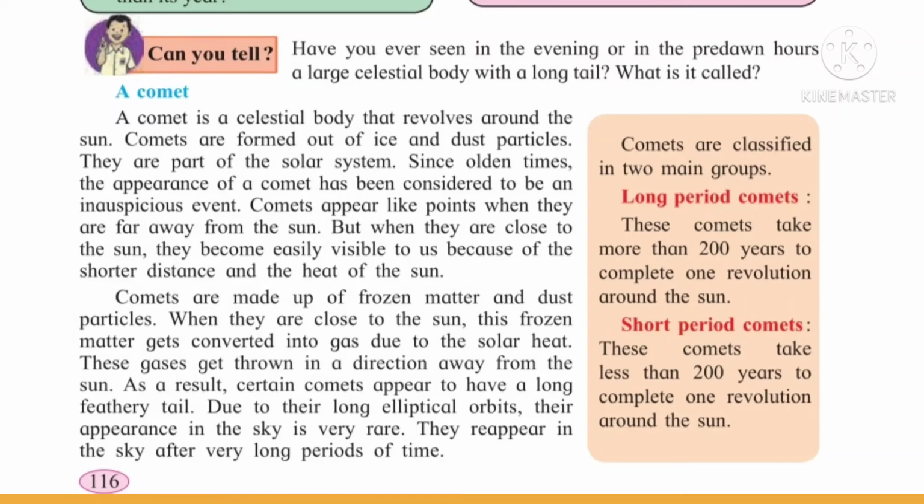Long period comets take more than 200 years to complete one revolution around the sun, while short period comets take less than 200 years to complete one revolution around the sun. So these are the two groups or types of comets.